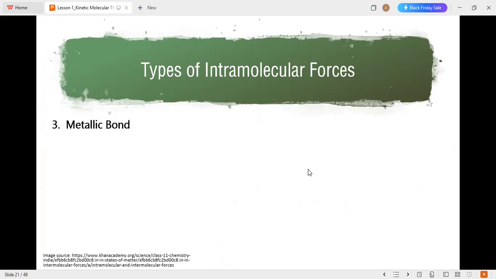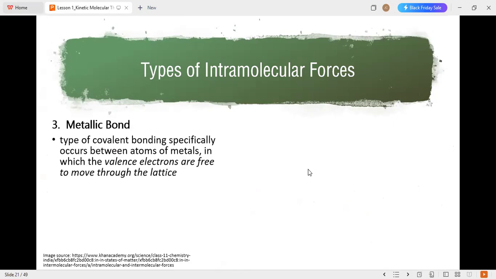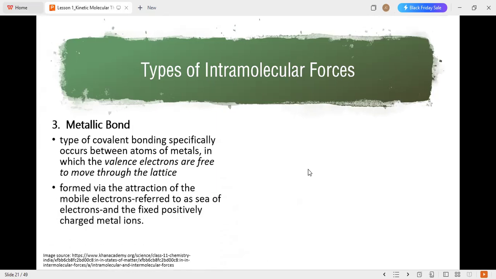The next type of bond, or intramolecular force, is the metallic bond. This type of bonding specifically occurs between atoms of metals, in which the valence electrons are free to move through the lattice, formed via the attraction of mobile electrons, referred to as a sea of electrons, and the fixed positive metal ions.